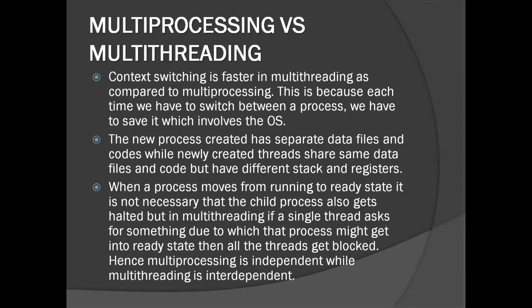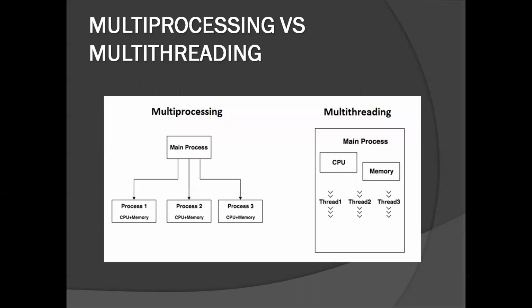In multiprocessing, if a child process gets halted, it does not mean that the parent process also gets halted. The parent process might be running and the child process can ask for an IO interrupt or a memory access without disturbing the parent process. So we can conclude by saying that multiprocessing is an independent process while multithreading is an interdependent process.